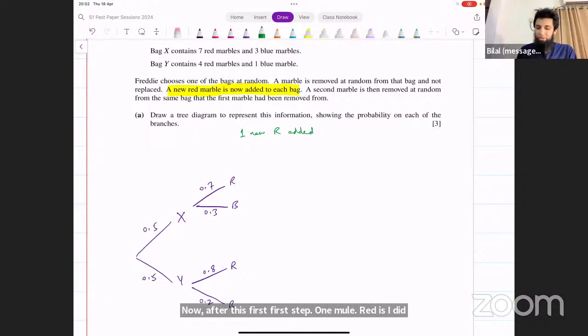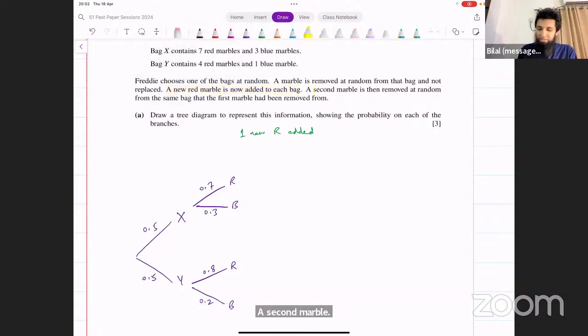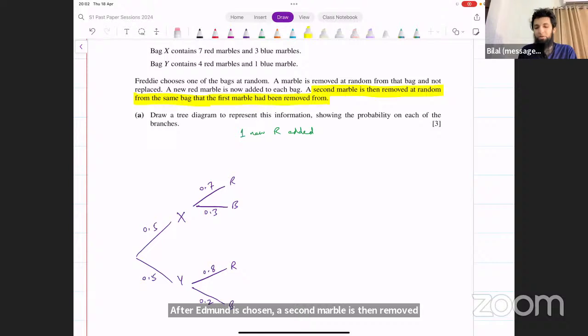Then what happens? After a red marble is chosen, a second marble is then removed at random from the same bag that the first marble had been removed from. Okay, so if the first marble was removed from bag X, now you remove a second marble from bag X again.